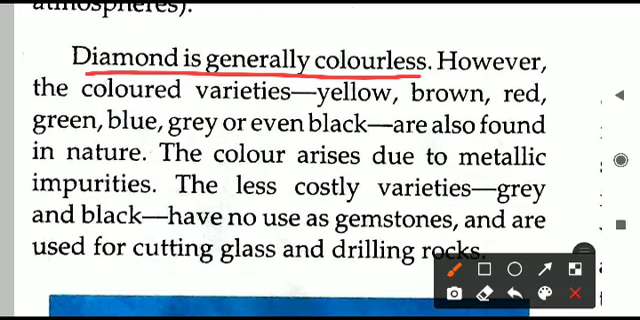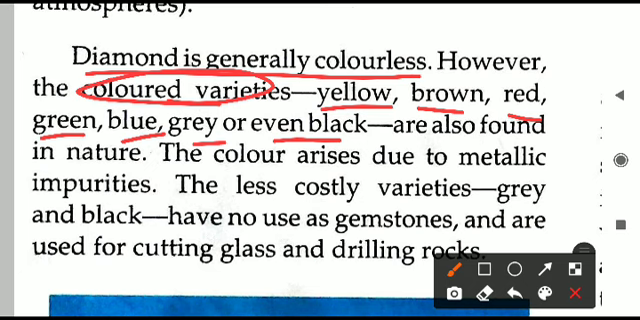Normally the diamond is generally colorless, but there are certain colored varieties. They can be yellow, brown, red, green, blue, gray, and even black diamond is there. That is a natural one.